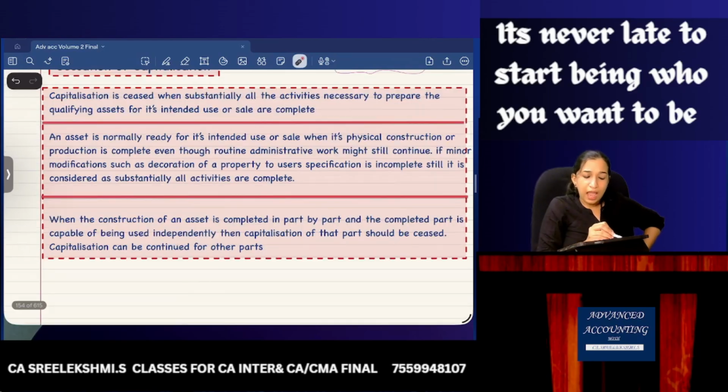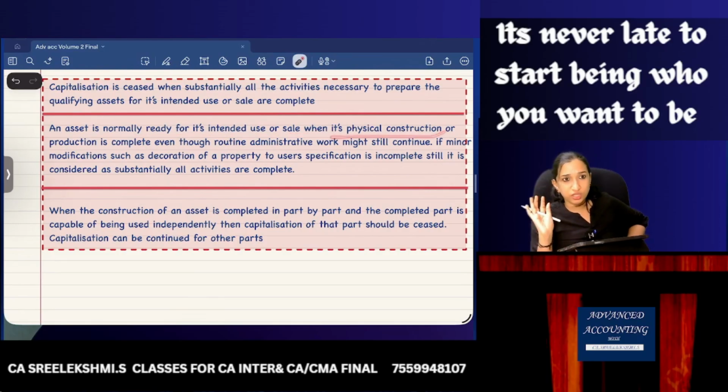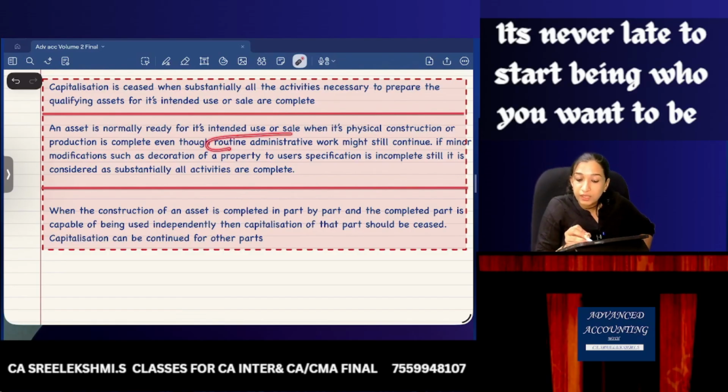Listen, an asset is normally ready for its intended use or sale when its physical construction or production is complete. But even though it is complete, there can be some routine administrative work which is still pending, or some decoration work still pending.